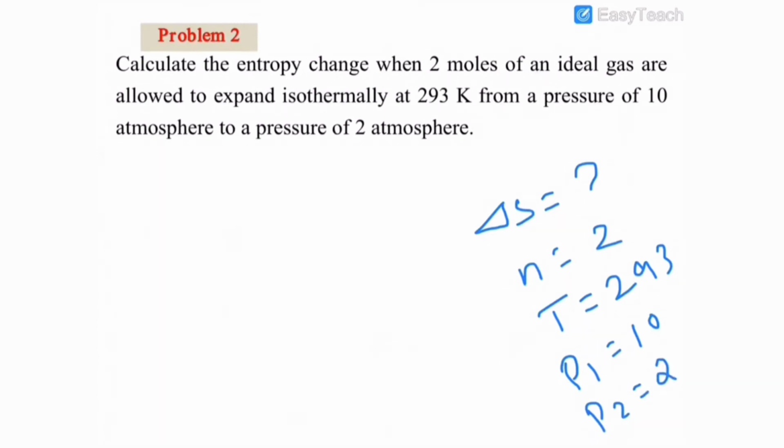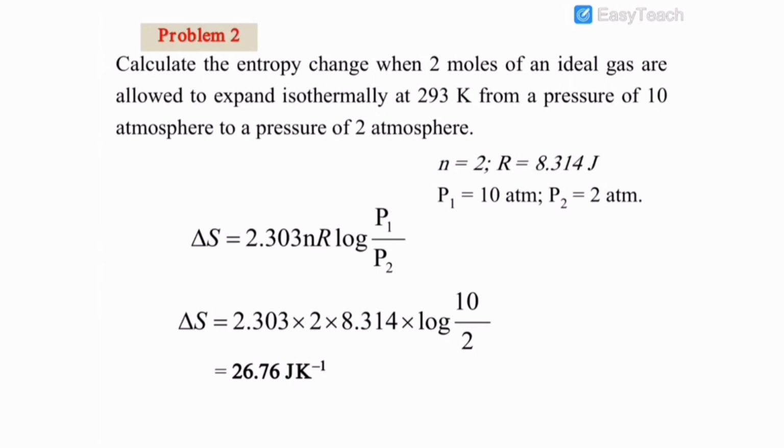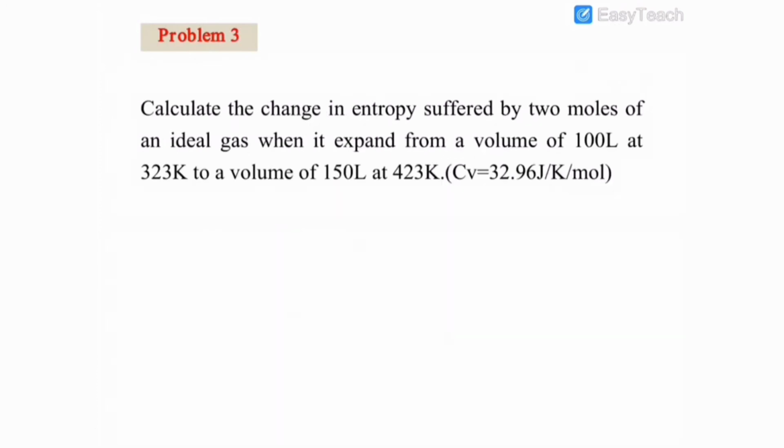This problem is also discussed in terms of an isothermal process under different pressure. Therefore, the equation to solve this problem is delta S is equal to 2.303 nR log P1 by P2. Here n is equal to 2, R is equal to 8.314, P1 is equal to 10, P2 is equal to 2. Substituting these values, delta S is equal to 2.303 into 2 into 8.314 into log 10 by 2. The final answer is 26.76 joule per Kelvin. This is the calculated value of delta S.